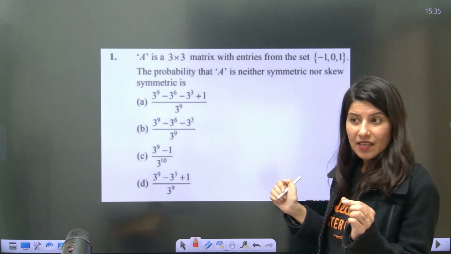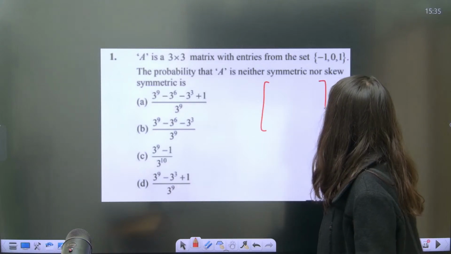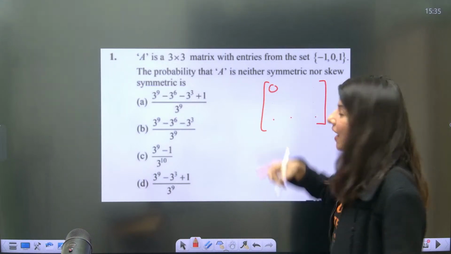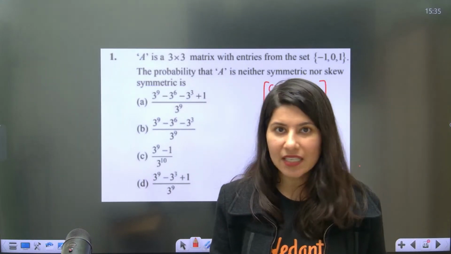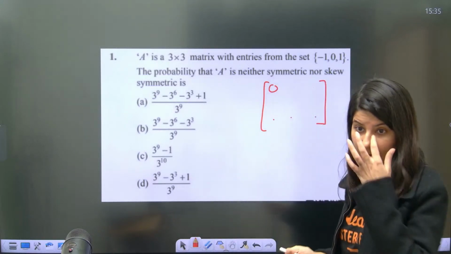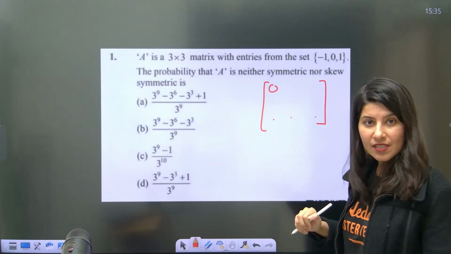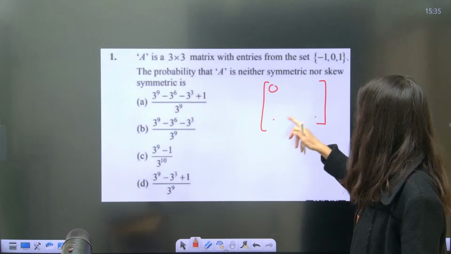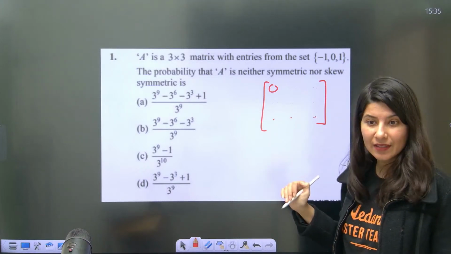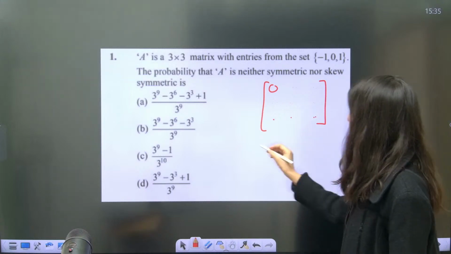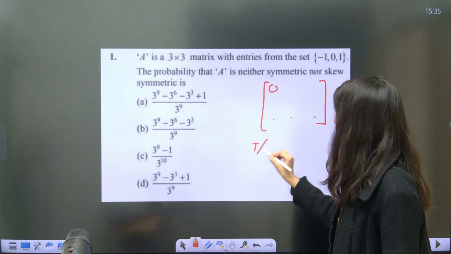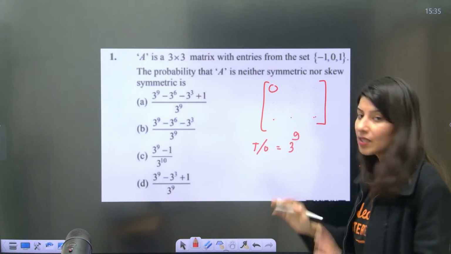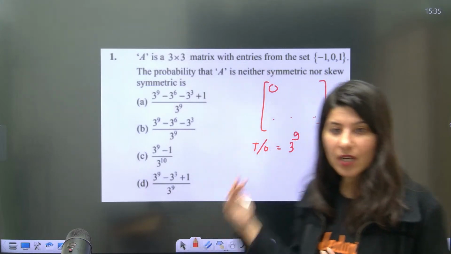Okay. That means every element, see, for a 3 cross 3, understand you have 9 elements. So this element has how many options? It can be either 0 or 1 or -1. 3 options. Then we are having 3 options, 3 options each for the rest. 3 power 9. Okay. So basically total outcomes is 3 power 9. Total possible ways, total outcomes is 3 power 9.